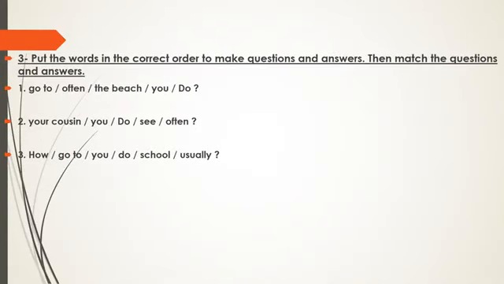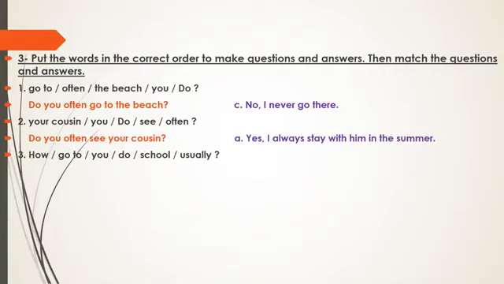Now let's read the answers. Number 1. Do you often go to the beach? No, I never go there. It goes with answer C. Number 2. Do you often see your cousin? Yes, I always stay with him in the summer. It goes with answer A. Number 3. How do you usually go to school? I usually go by bus. It goes with answer B. Check your answers.